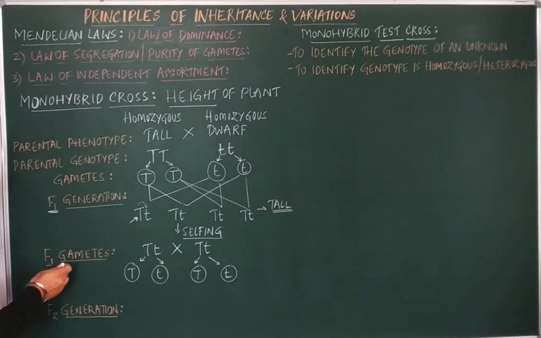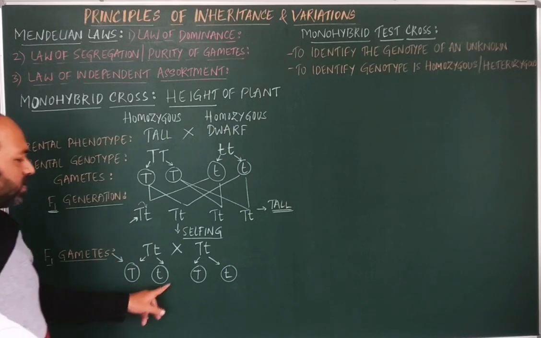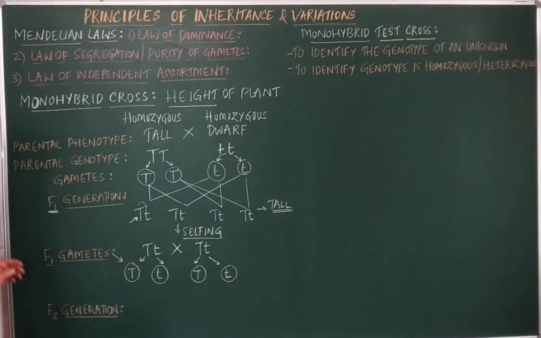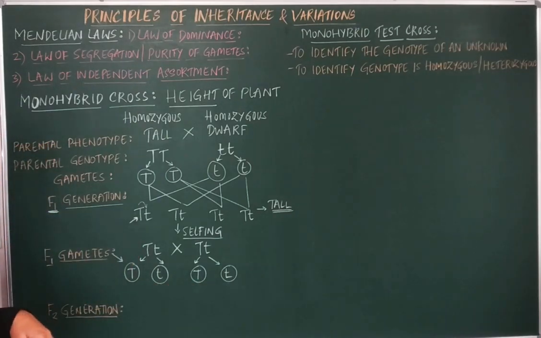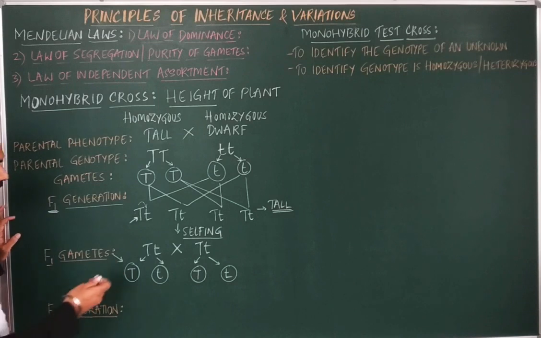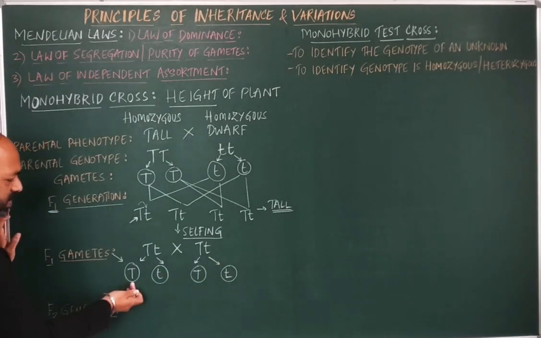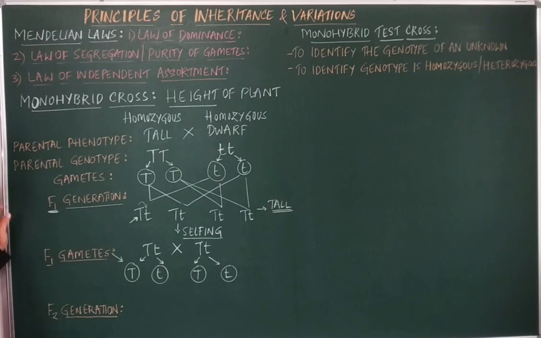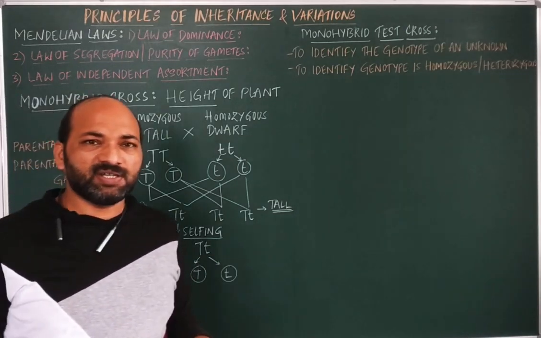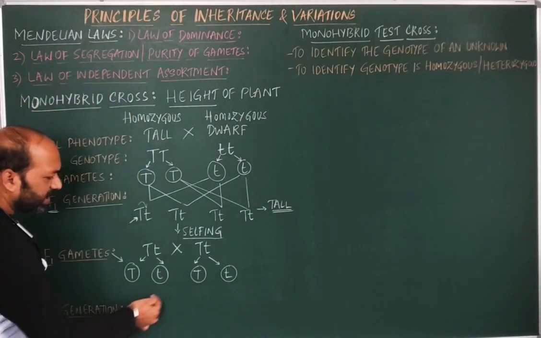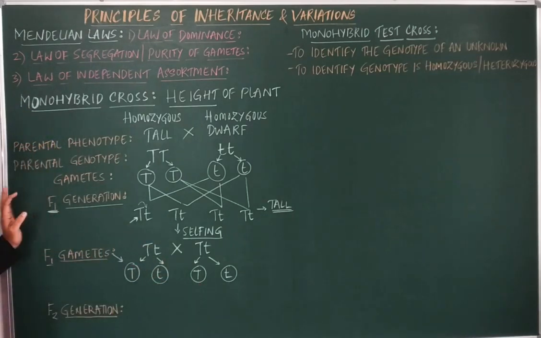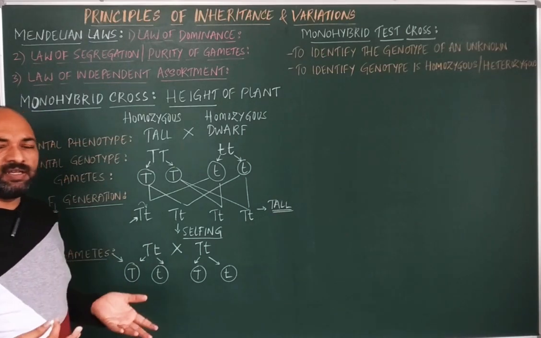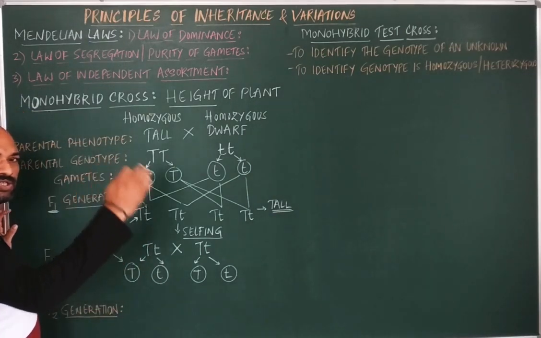Similarly, capital T and small t. So these are the F1 gametes. So F1 gametes, capital T, small t, crossed with capital T, small t. Now when we cross these gametes, these are male and these are female gametes, what we obtain will be the F2 generation. So either you can go for the checkerboard or simply make the crosses like this. When the number of gametes is lesser, we can directly derive the genotype of the F2 generation. If the number of gametes is more, like 8 or 16, in such cases it's better to have the checkerboard.